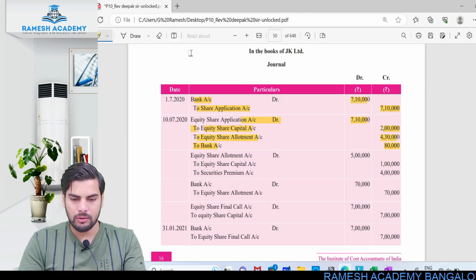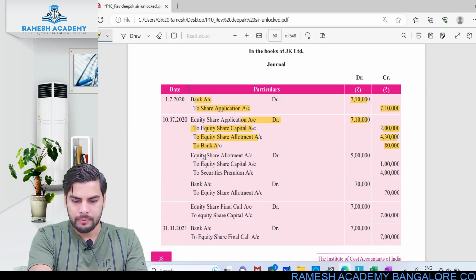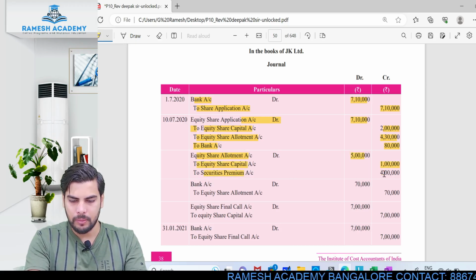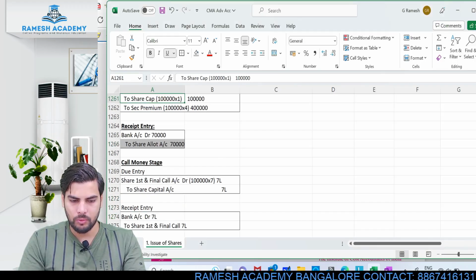Let's check out the solution. Look at this. Before that, this is the due entry: share allotment account debit to share capital, to securities premium, 1 lakh and 4 lakh. It is the same entry we have passed.